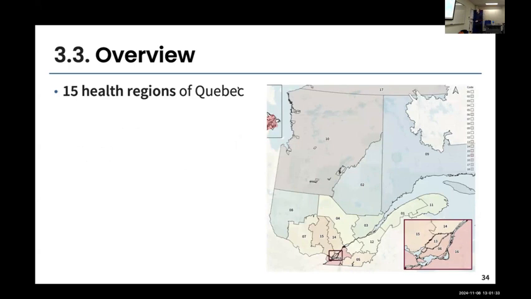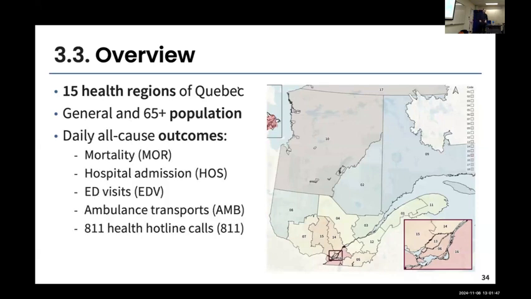So we're using these 15 regions and trying to make predictions in these different regions using a machine or deep learning model. We're studying both the general population and also the 65 plus population, knowing that these people may be more affected by extreme heat. We're using either mortality or different morbidity outcomes, such as hospital admissions, ED visits, ambulance transport, and health hotline calls. These are the same indicators that are currently being tracked by public health authorities during extreme heat events. So we're trying to model the same indicators as people are already aware of.